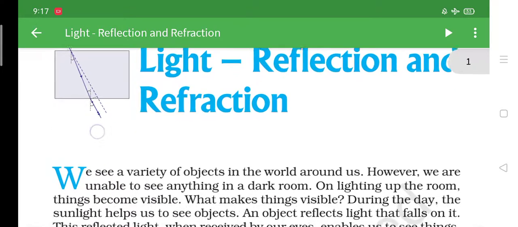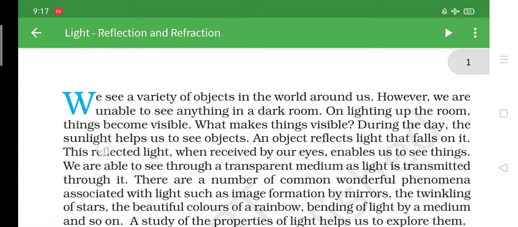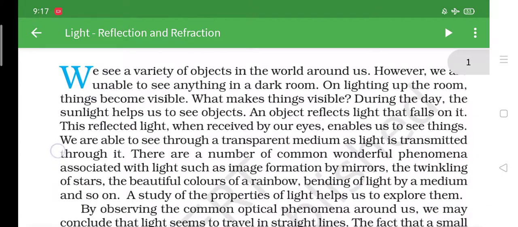Chapter 10, Light, Reflection and Refraction. We see a variety of objects in the world around us. However, we are unable to see anything in a dark room. On lighting up the room, things become visible. What makes things visible? During the day, the sunlight helps us to see the objects. An object reflects light that falls on it. This reflected light, when received by our eyes, enables us to see the things.